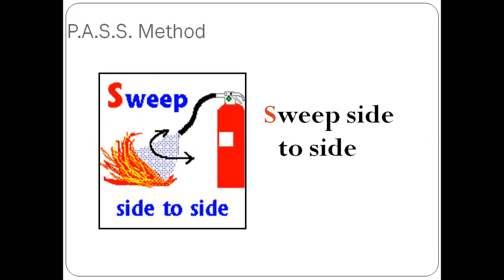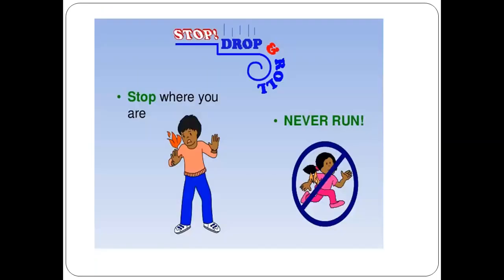So whatever we do, however careful we are, sometimes we get into accidents. Suppose you are affected by a fire when you are alone, or when you see a friend of yours getting affected by a fire, but there is no one elder near you. What you have to do, you must immediately stop. You should not run here and there, because the fire on your dress will spread to the other objects also. So you should stop where you are.